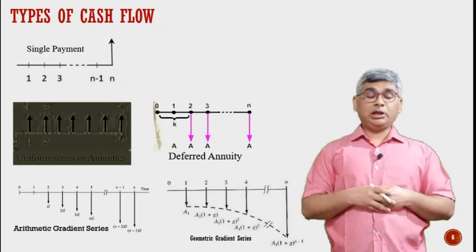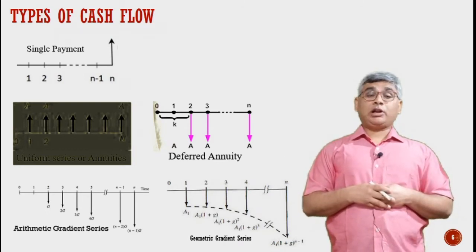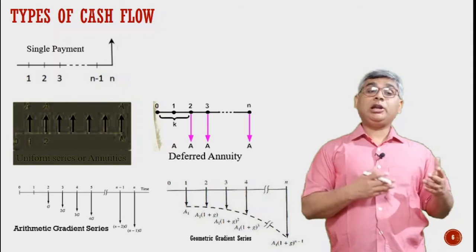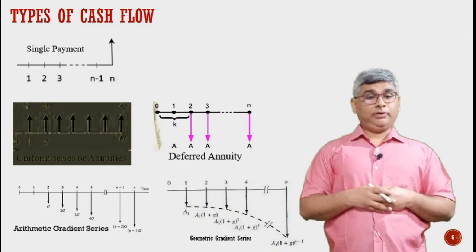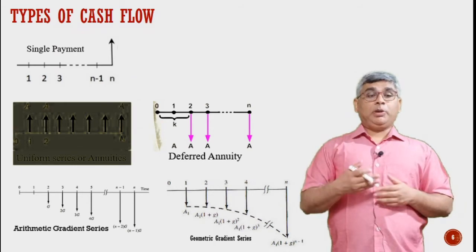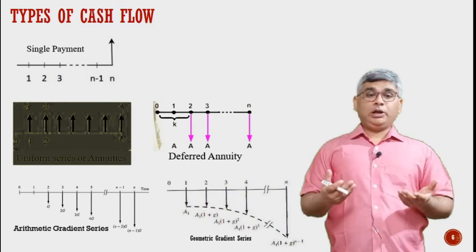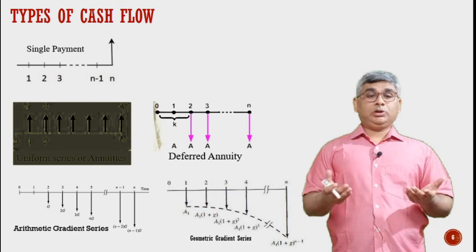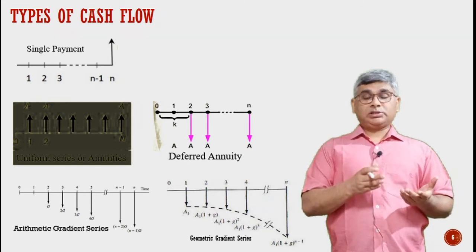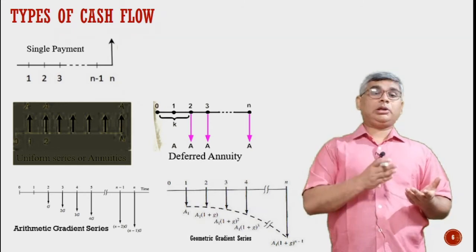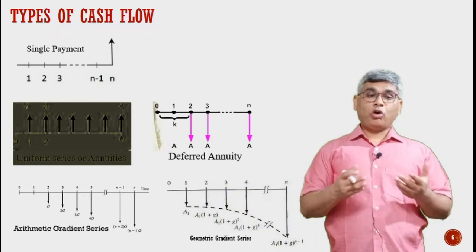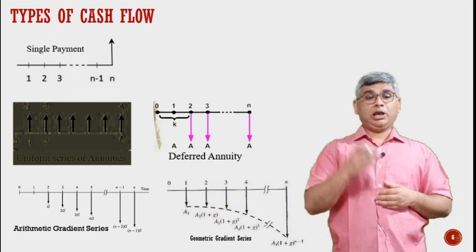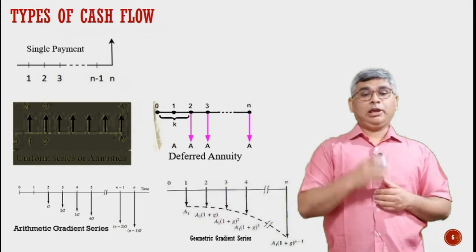However, in another case, if the transactions are not starting immediately at the end of year 1, we call this series a deferred annuity. It may be deferred by a year, by 2 years, or by 3 years. So if the transaction is not starting at the end of year 1, rather it is starting after some period of time, then we call this series a deferred annuity, as shown in the diagram.